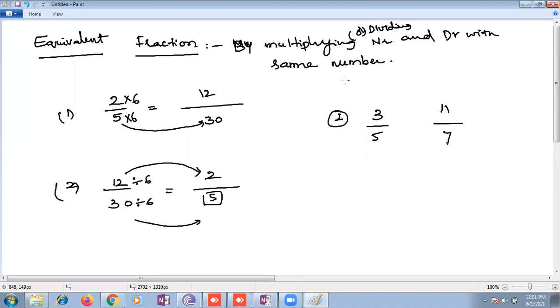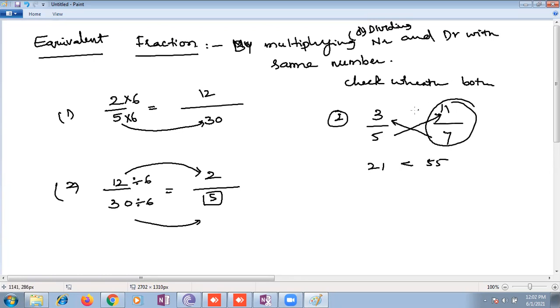We can cross multiply or simplify, but 11 and 7 are prime. Yes, you can do cross multiplication. 7 3s are 21, 11 5s are 55. So 55 is greater, so this fraction is greater. You can compare like that.